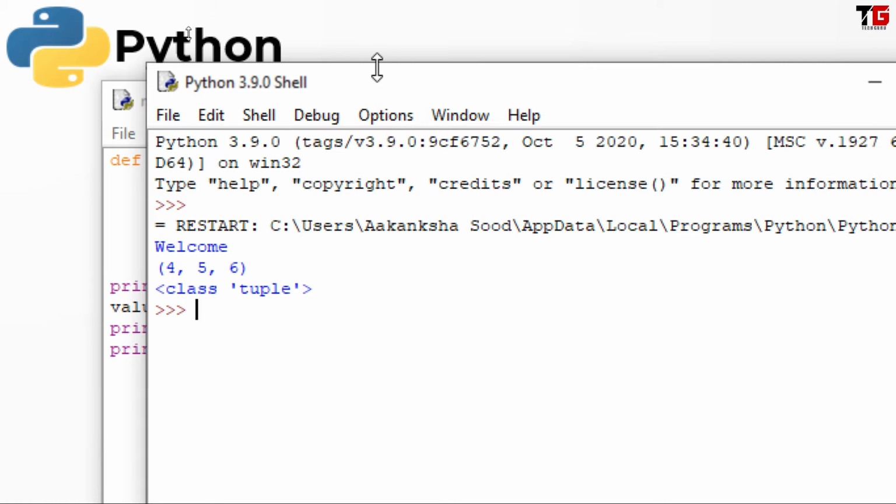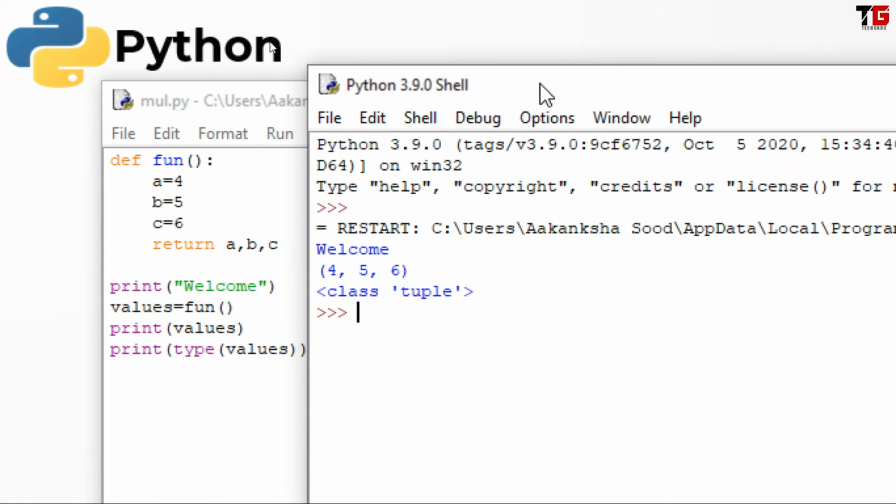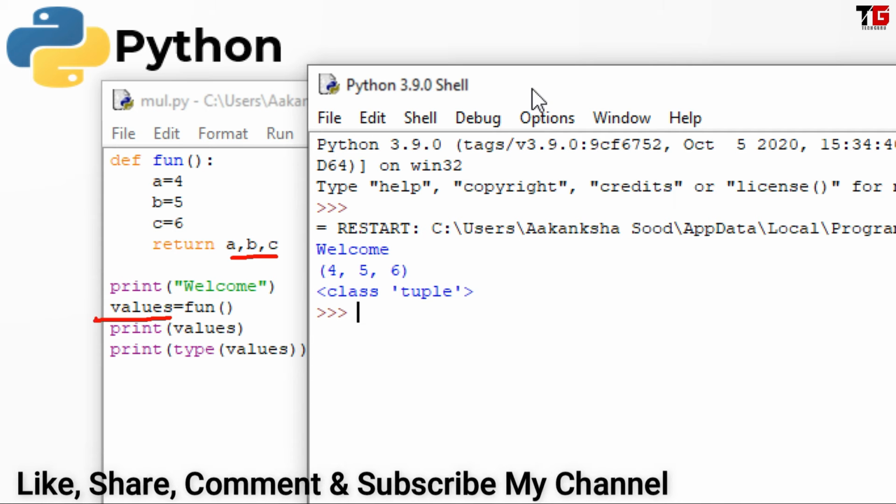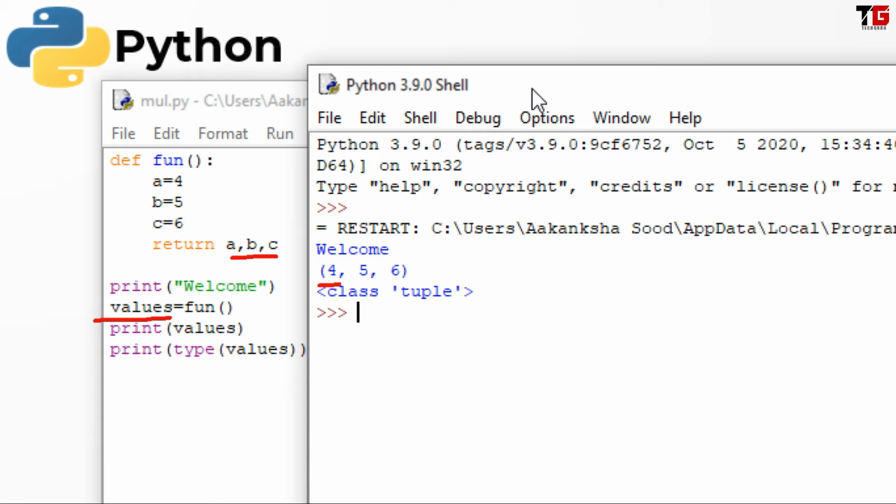Just look here friends. The values of A, B, C are returned in the form of tuple to the variable values. That's why we are having these braces. It indicates it is a tuple. And in the second step, we printed its type also and it is saying tuple. So it means Python allows us to return more than one value from a function. And when we return multiple values, its return type becomes tuple.